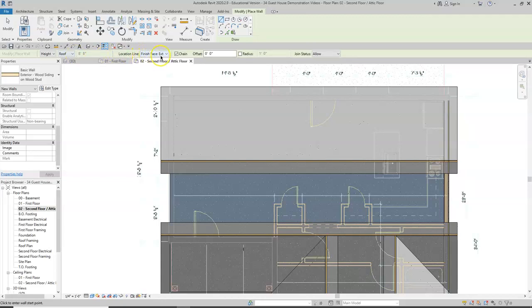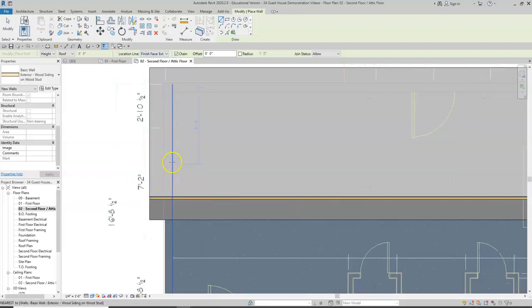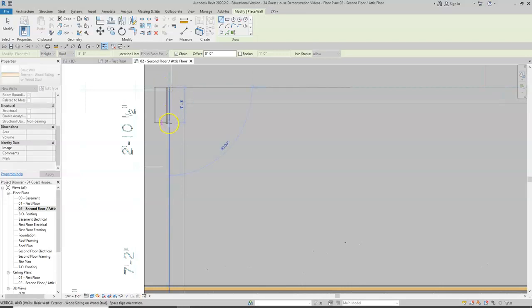Our location line is still finished face, or excuse me, core face. No, we'll do finished face here. Here's why. Because we do not see any detail in this view of the core of the wall versus the actual face of the wall. All I see is the complete inside line of the wall and the complete exterior line of the wall. So we're going to do finish face here. We'll click the outside wall, and you'll see that it's actually on the opposite side. That's okay. You hit spacebar and it'll go right back to the location you're looking for. So spacebar will flip the wall.